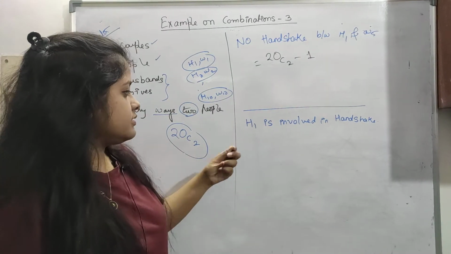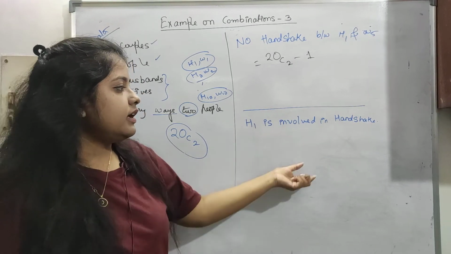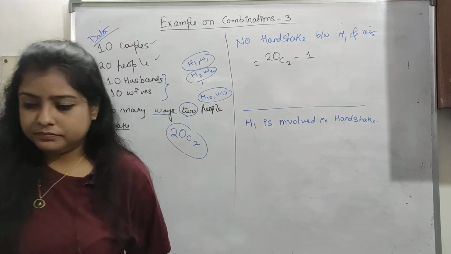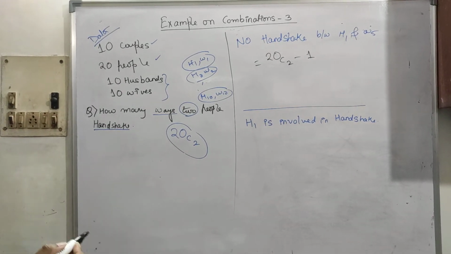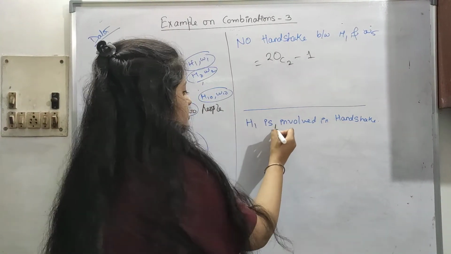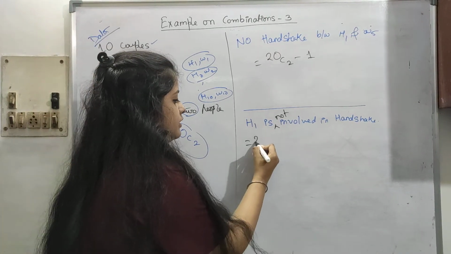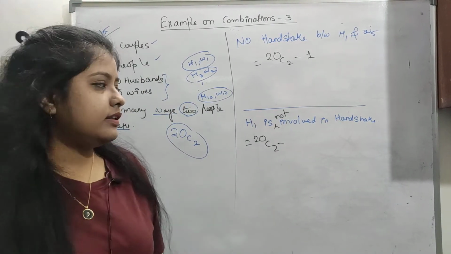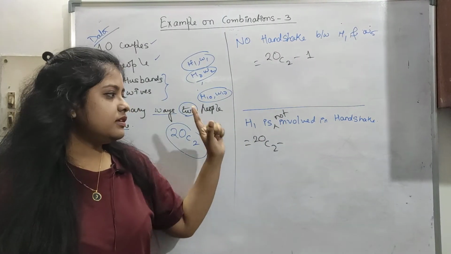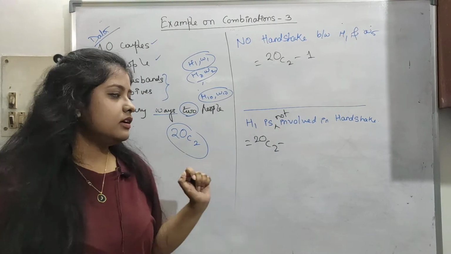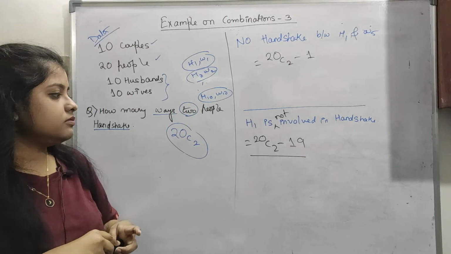Now what do you think about this? H1 is involved in a handshake. So total we have 19 cases. Let's say H1 is not involved in any handshake. You can say 20C2 cases are already there, and H1 can handshake with the other 19 people. H1 is one person and another 19 people are the cases. So that 19 is subtracted. H1 is not involved, so this is our case.